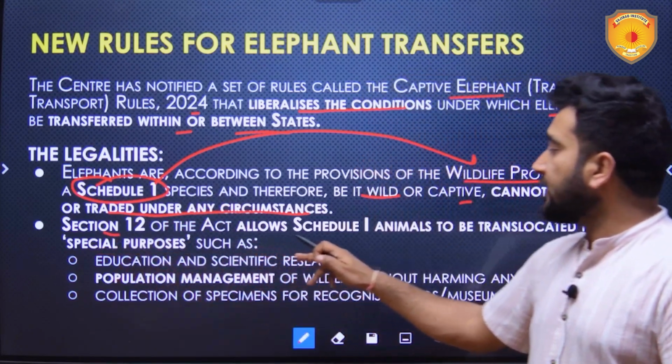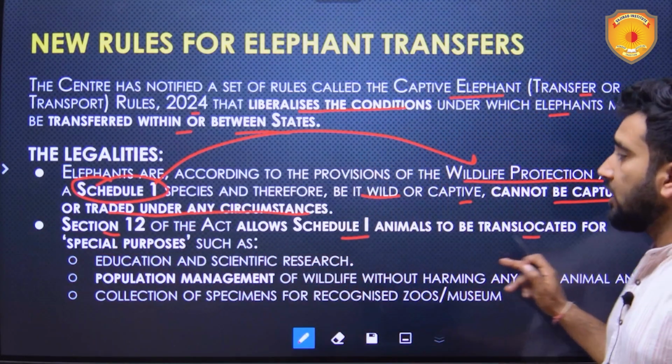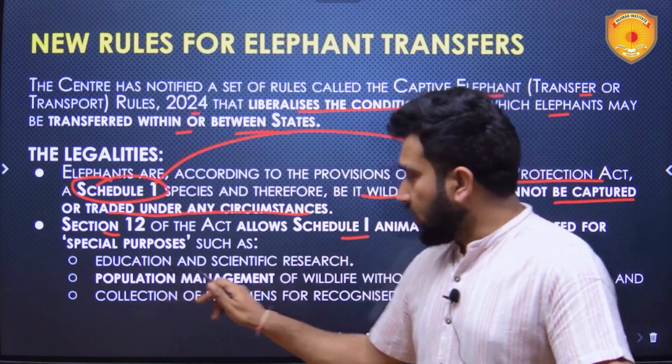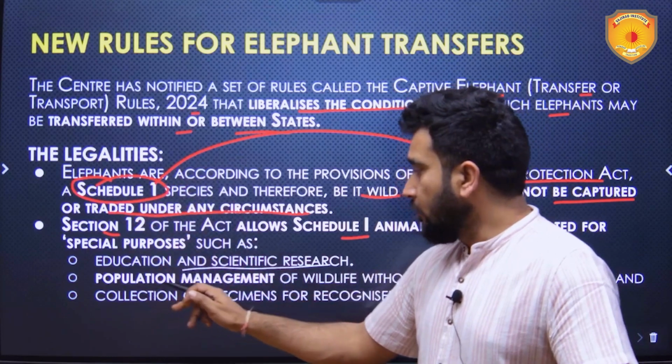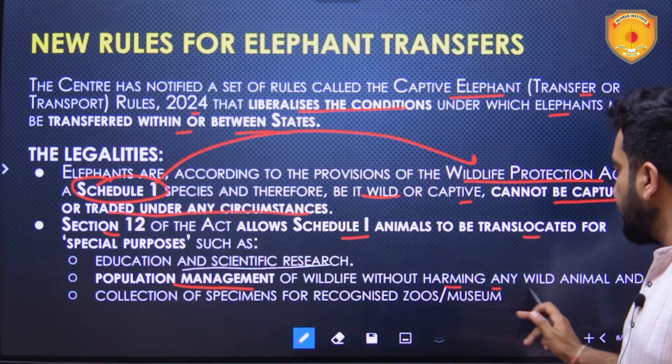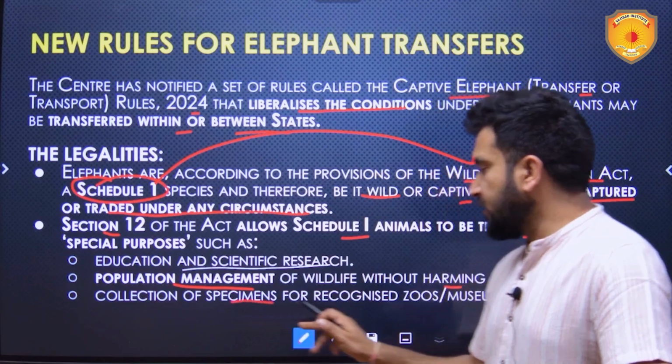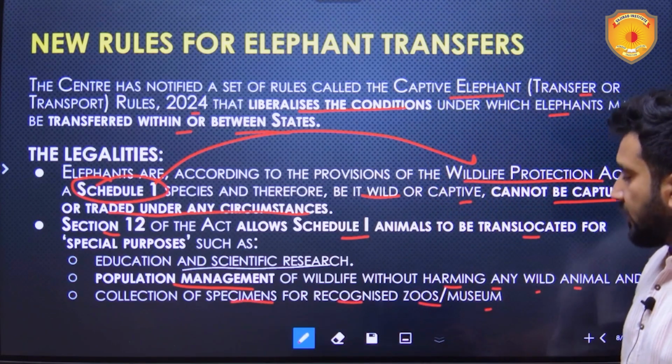Section 12 of the Act allows Schedule 1 animals to be translocated for special purposes. Education and scientific research: for this purpose, they can be translocated. Population management of wildlife without harming any wild animals. Collection of specimens for recognized zoos, museums, etc.